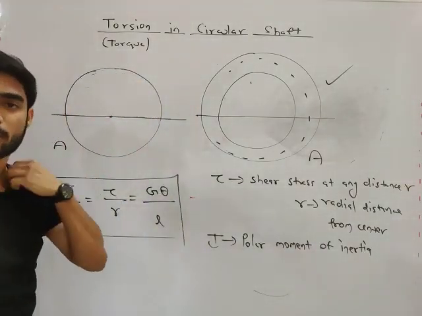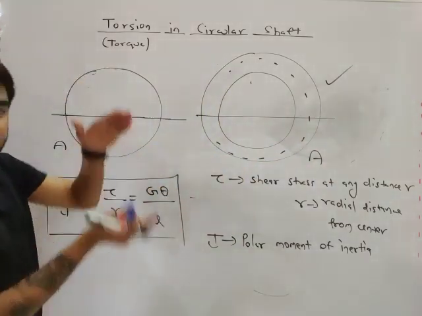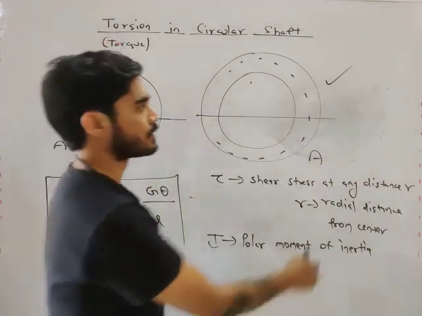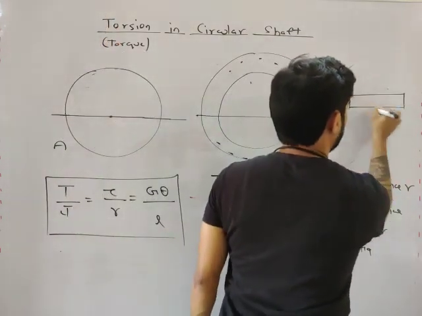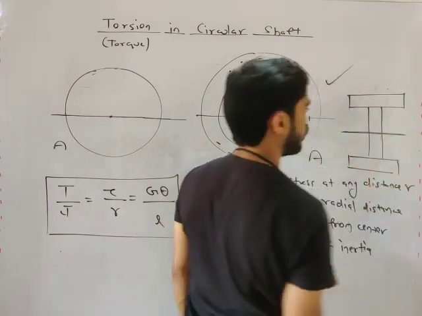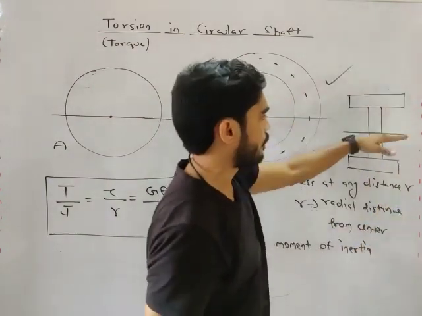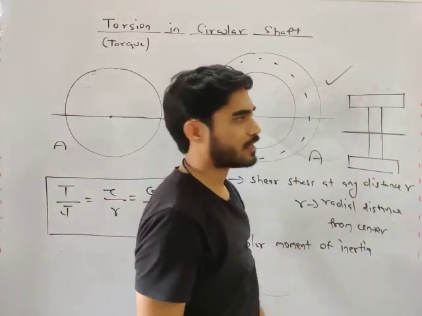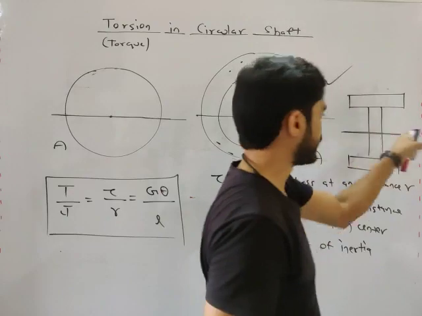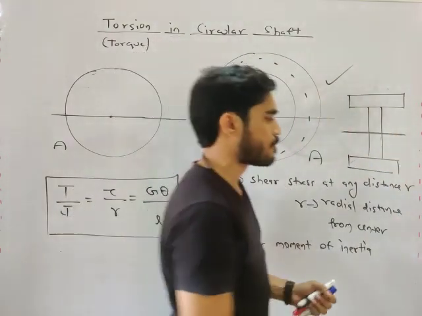Do you understand what is moment of inertia? What is the physical meaning of moment of inertia? It is the distance of area from a particular axis. That's why an I section has maximum moment of inertia about this axis. Why? Look at this. The area here is at a very great distance from the axis. The area is away from the axis. So that's why the moment of inertia of an I section is maximum about this axis. Do you understand this concept, my friend? The concept of moment of inertia.